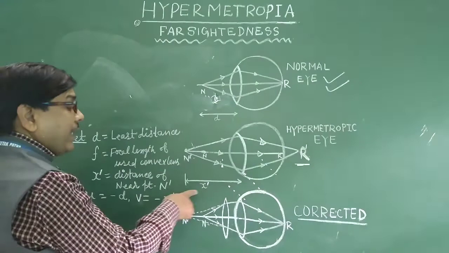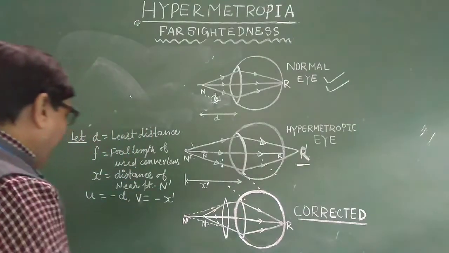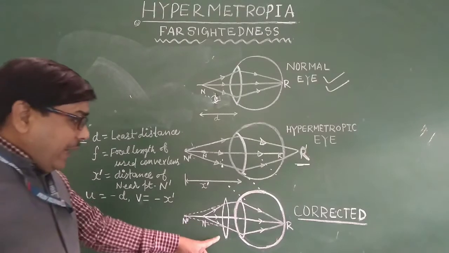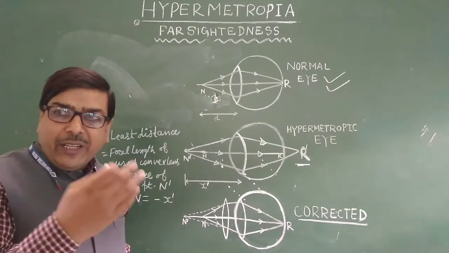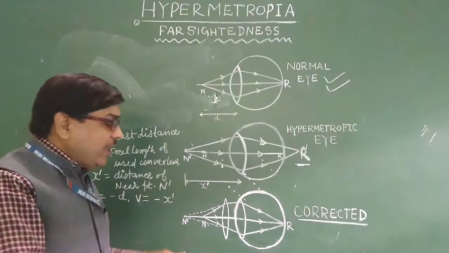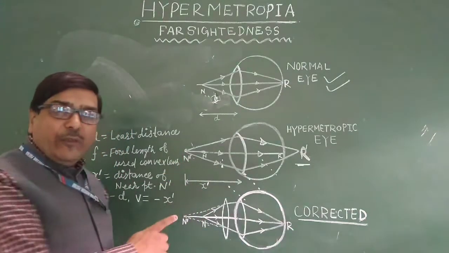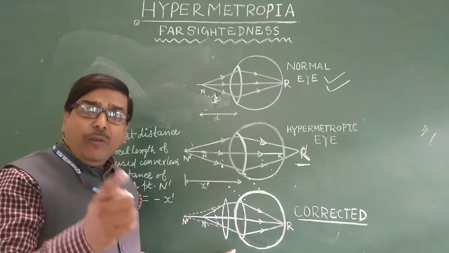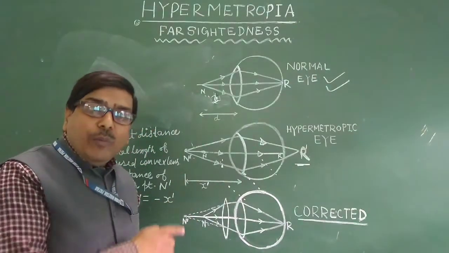and it becomes X dash here, so the near point D becomes X dash. So how can you find the power and the focal length of the corrective lens? This can be corrected by using a convex lens. A convex lens increases the converging power for the light rays coming from the near point, so the image forms at the proper position on the retina. So this defect of vision is removed by using a convex lens of suitable power, suitable focal length.